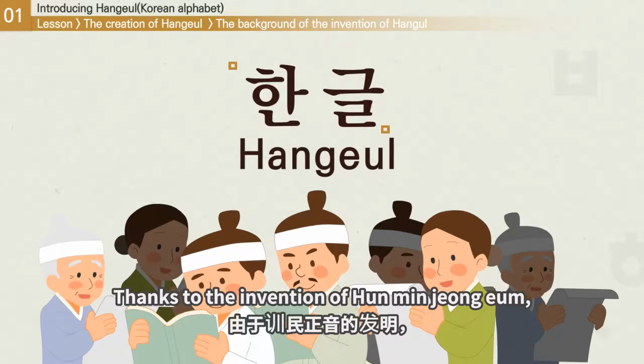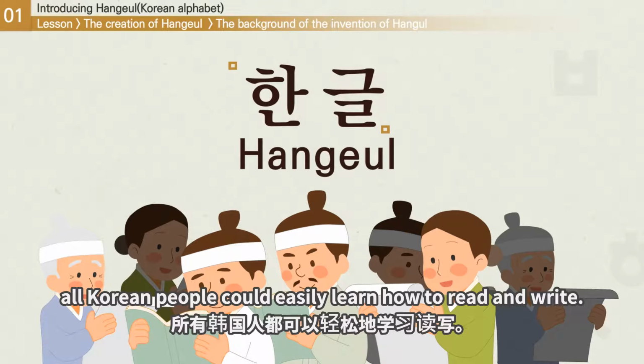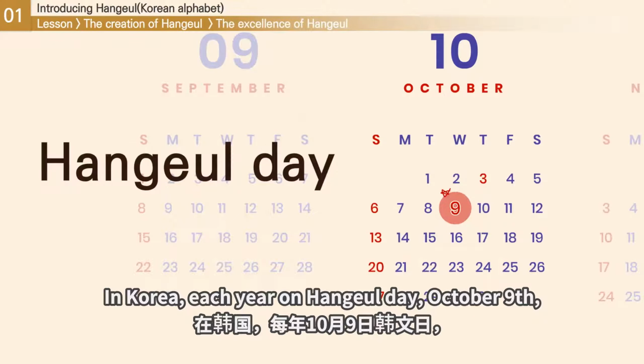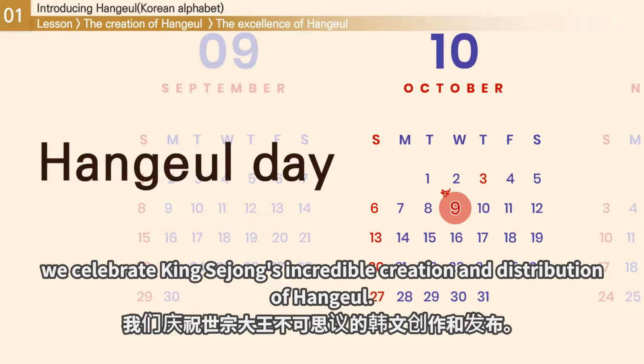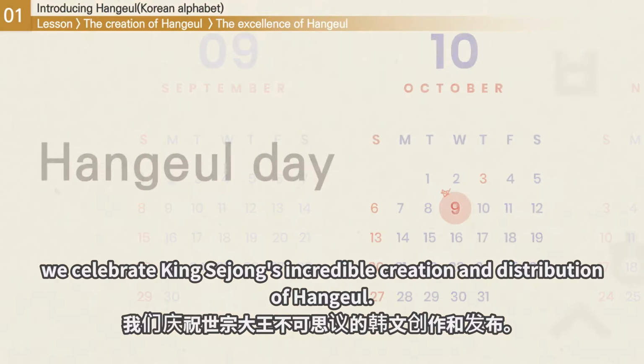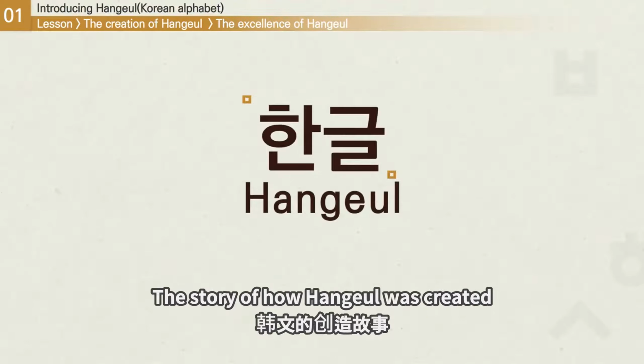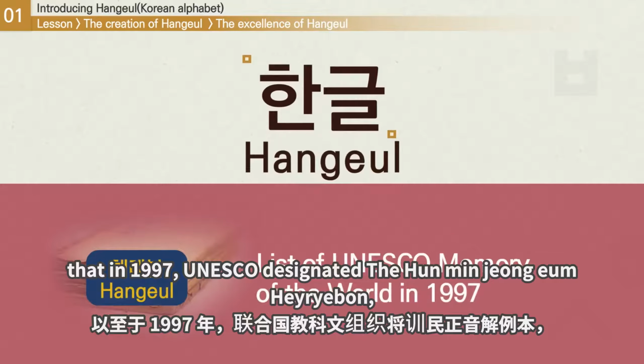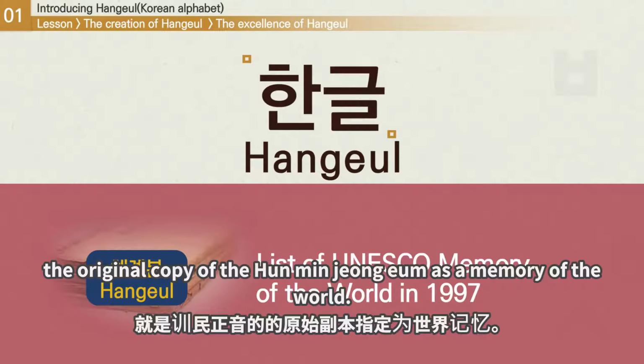Thanks to the invention of 훈민정음, all Korean people could easily learn how to read and write. In Korea, each year on Hangul Day, October 9th, we celebrate King Sejong's incredible creation and distribution of Hangul. The story of how Hangul was created and its logical characteristics are so scientific and so impressive that in 1997, UNESCO designated the 훈민정음 해례본, the original copy of the 훈민정음, as a Memory of the World.